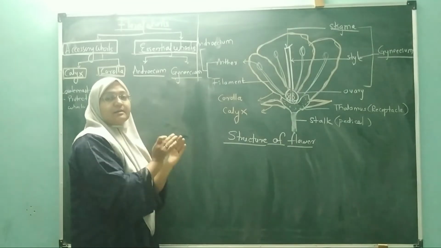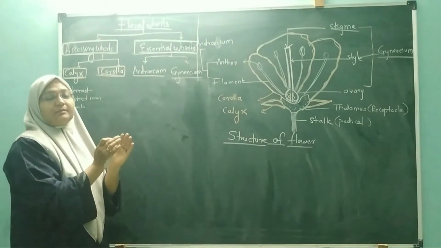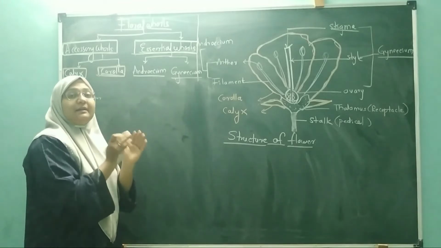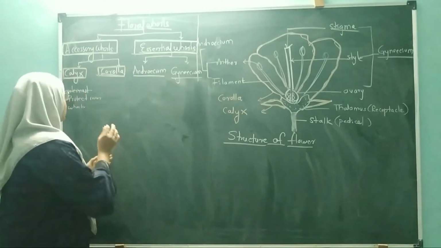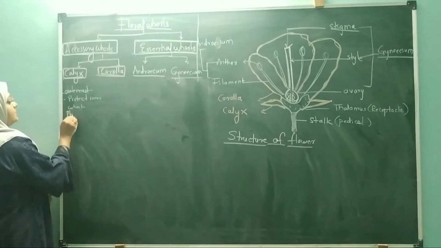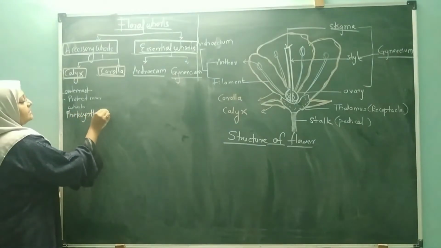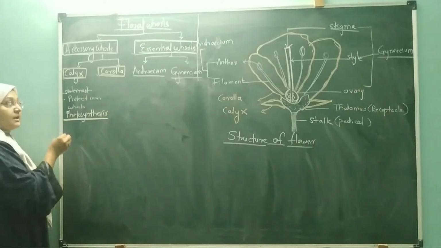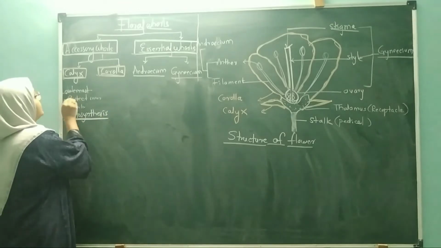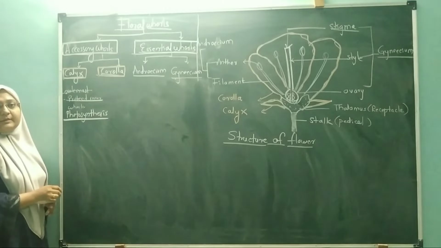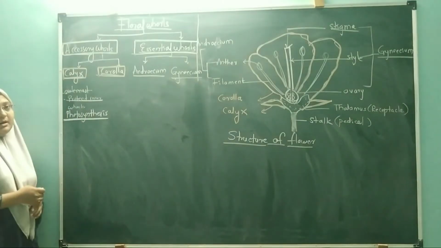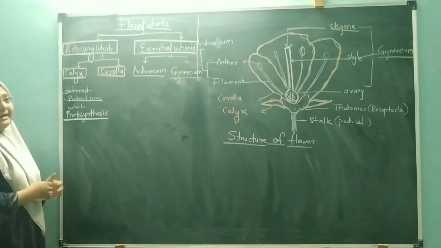This calyx is green in color, so it helps in photosynthesis. So what is its basic function? Photosynthesis. The other function is that it protects the inner whorls. So these are the two basic roles of the calyx.